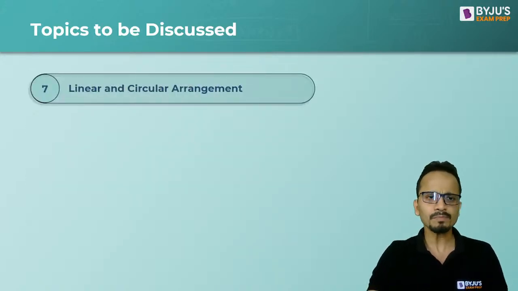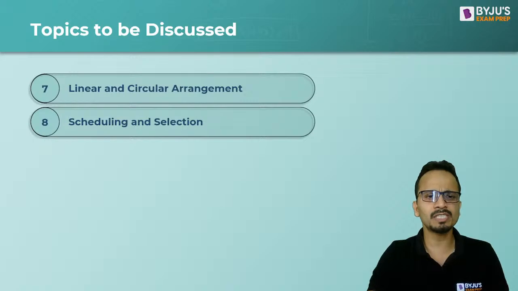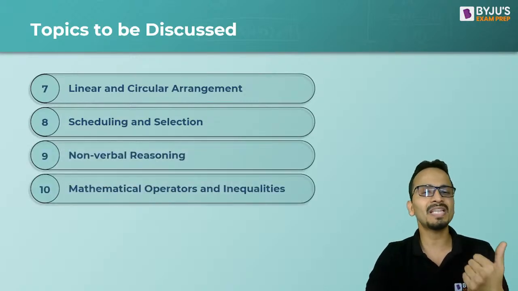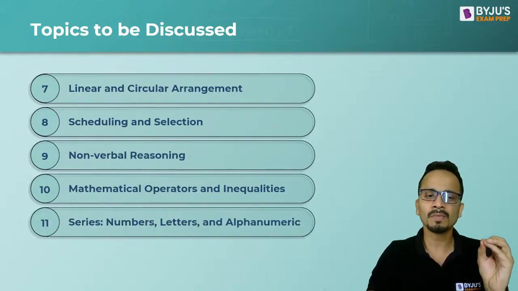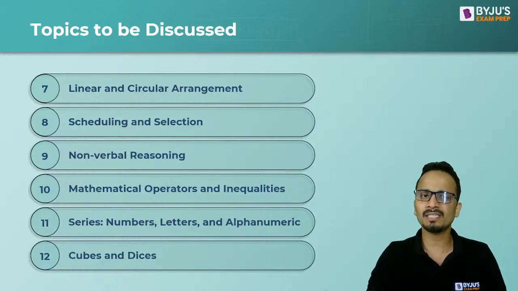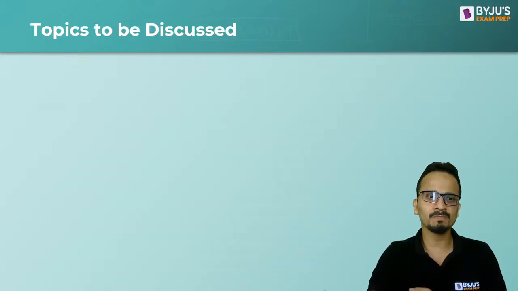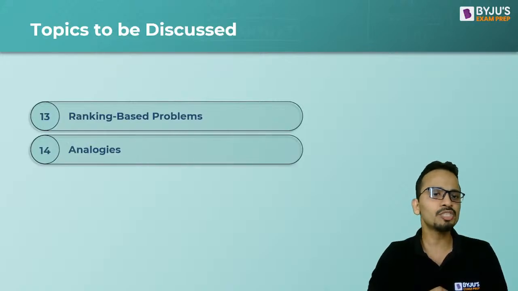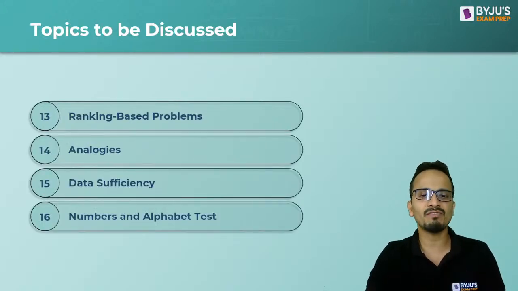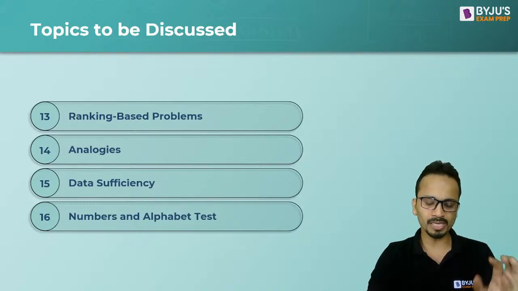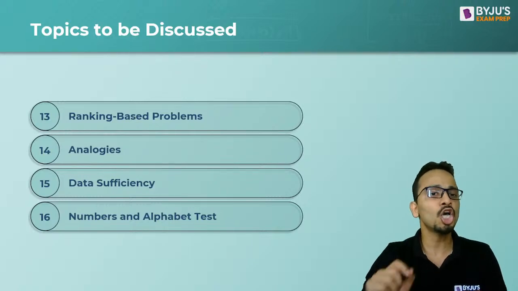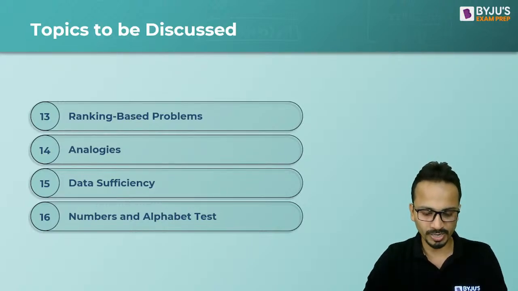Now further, linear and circular arrangements, scheduling and selection, non-verbal reasoning, mathematical operators and inequalities, number, letter and alphanumerical series, cubes and dices. These are yet to be discussed. And then ranking based problems, analogies, data sufficiency, and numbers and alphabet test. So all these topics will be there in the logical reasoning section of the IPMAT Rohtak examination. All right.